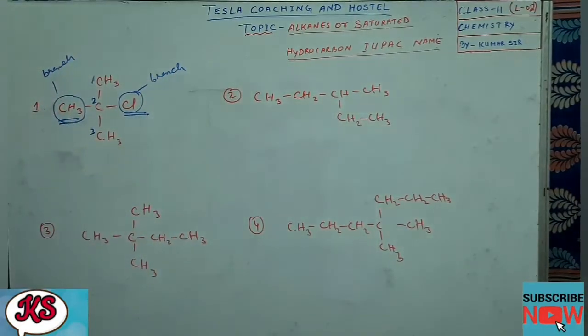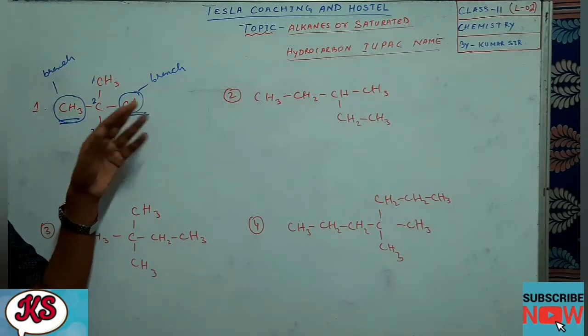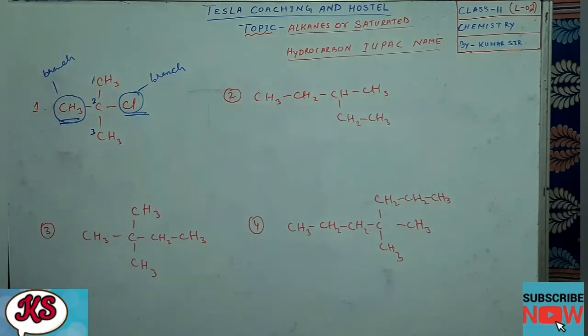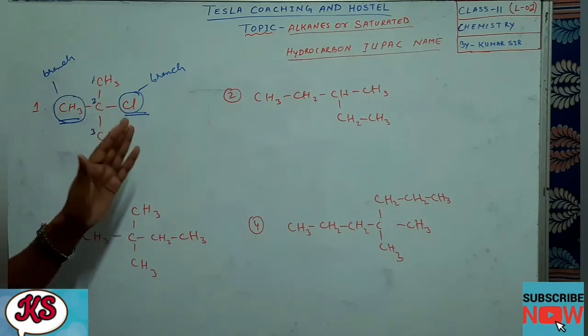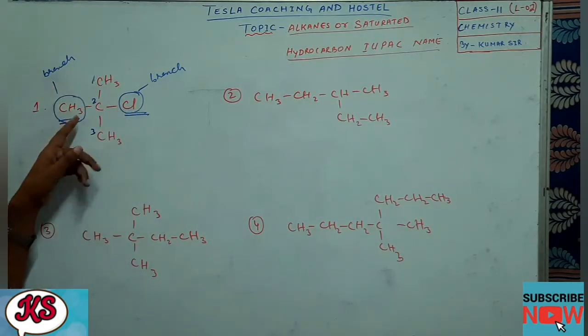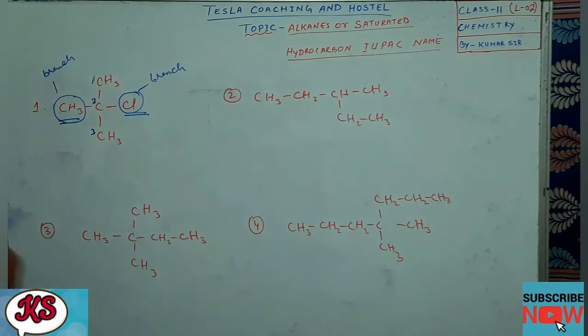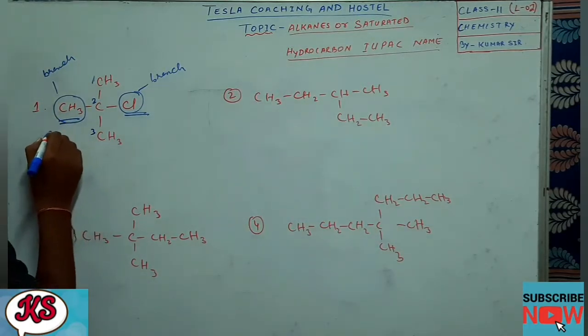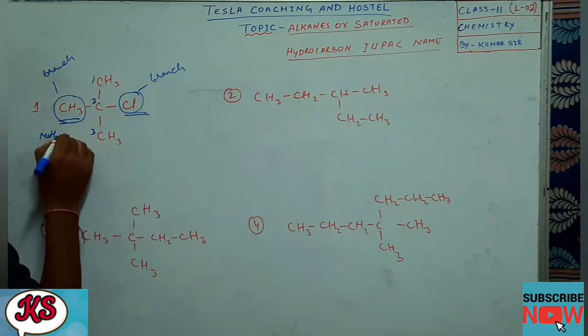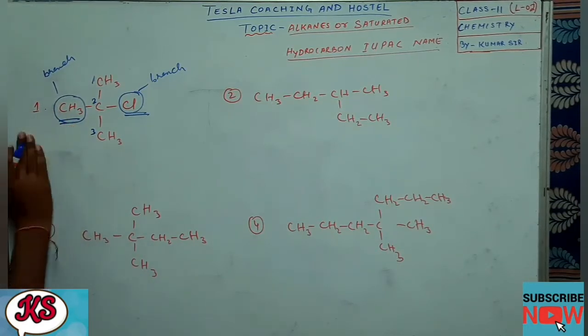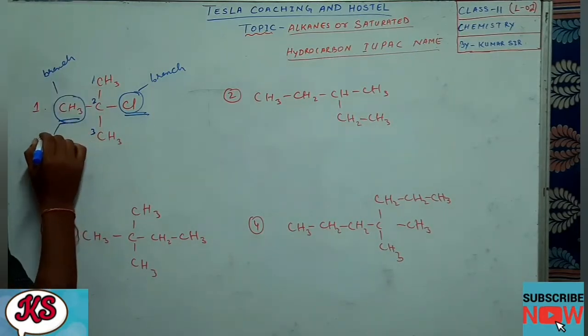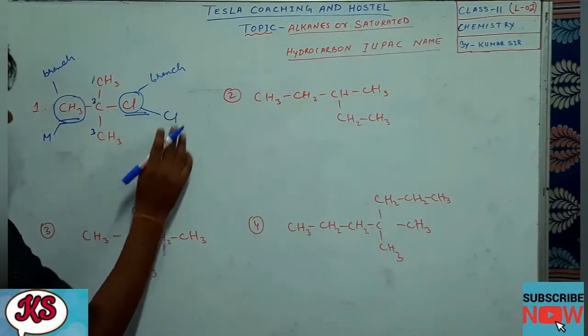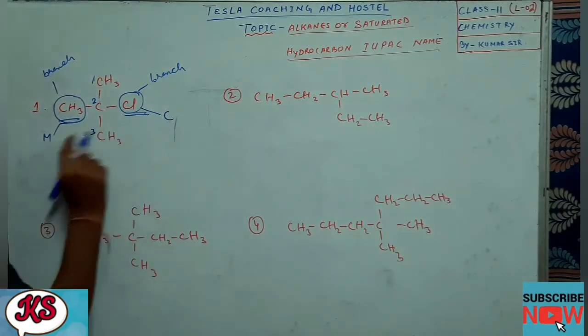So both are branches, and if you see here properly, then this one, as I have already told you in the last lecture, this is Cl, so the name starts from chloro, and this has only 1 carbon in the branch. Always remember, dear student, in the branch, if the carbon is only 1, the name will start with methyl. Okay, 1 carbon means methyl in the branch. So this one name starts from M, this one name starts from C. So which comes alphabetically first?